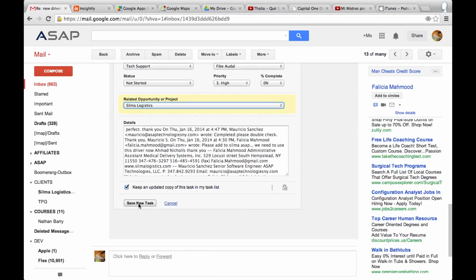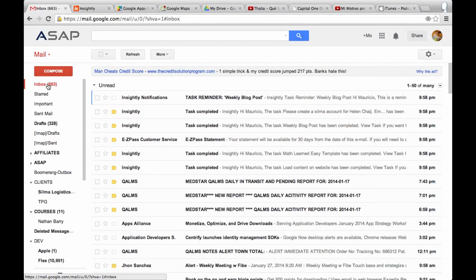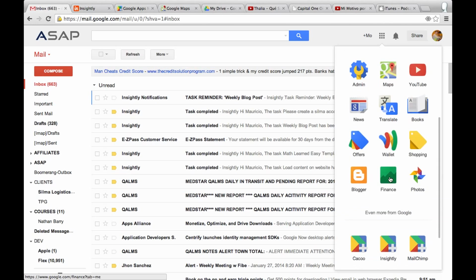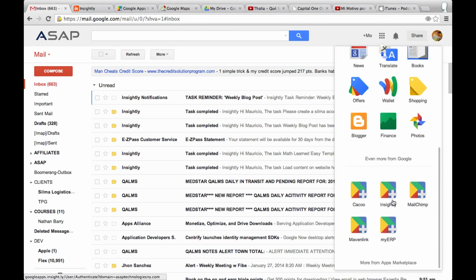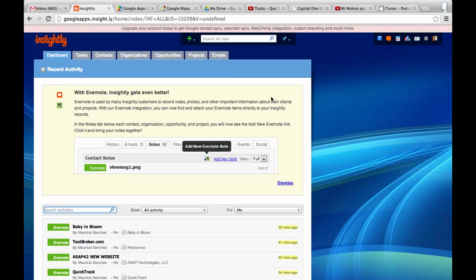And then this creates an actual task under my virtual assistant. So see, now as I'm looking through my email, right, I can manage and I could do stuff directly from my email. So I don't actually have to go onto Insightly or anything like that. Now, since this integrates with Google Apps, I don't have to sign on to Insightly separately. All I do is just go over here and click on Insightly from here, and then I'm in the application without typing in my username or password or anything like that, right? So that's super powerful.